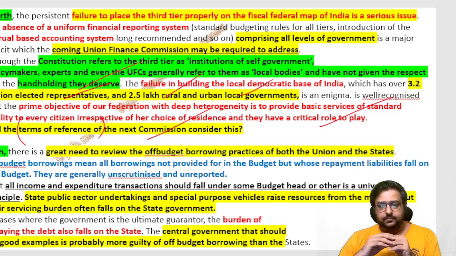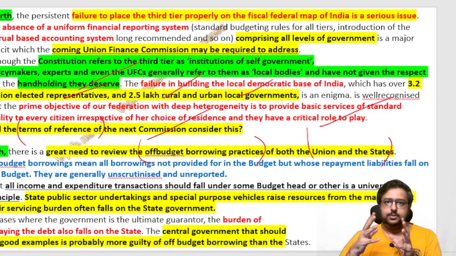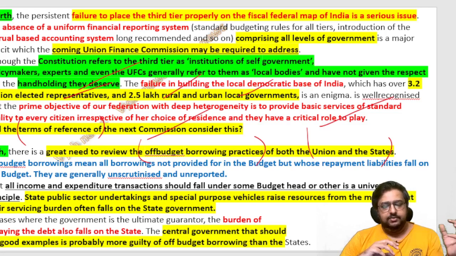Now the fifth one, off-budget borrowing practices of both union and state. So what is this off-budget borrowing? Usually every transaction you do should be written in the budget, incoming, outgoing. But suppose there is a public sector company, LIC or NTPC or some oil company, something India's. They will go and take loans from here and there, and sometimes they will come into crisis. Who will repay the loan? It is not written in your budget. In the budget, it's not written that this many crores are allocated. They went and took a loan from somewhere. Now that crashes. That time from the budget only you will take money and repair it. Whatever money we allocated for other purposes, the center or the state has to go and repair them.